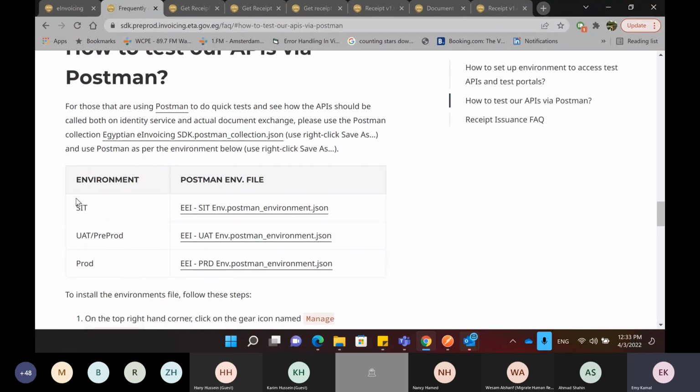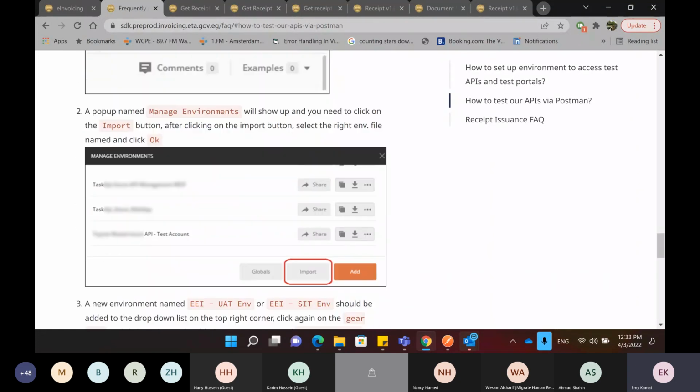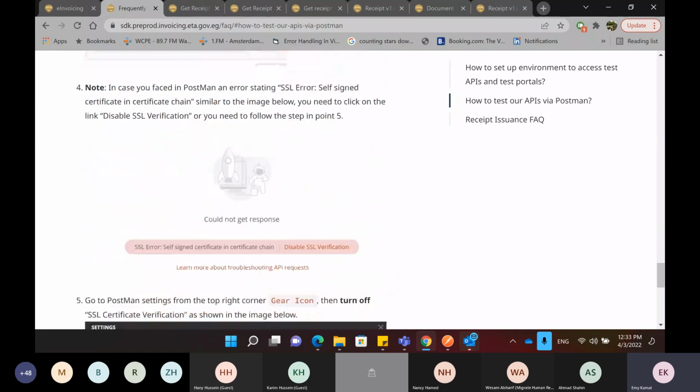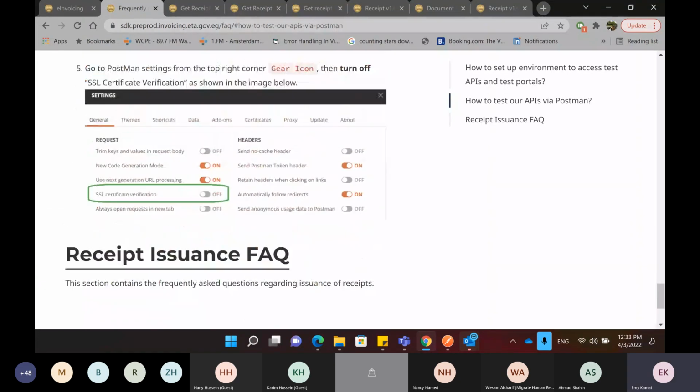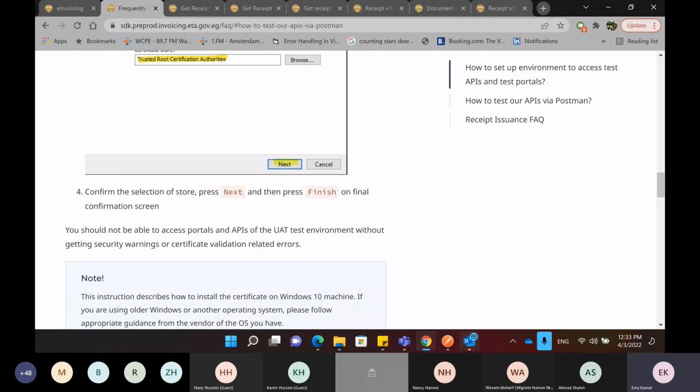There is also the environment file that you need to include in Postman to use these environments, with instructions on how you can import the environment and the Postman collection files to make it easier for you to start testing the APIs and playing around with it a bit.